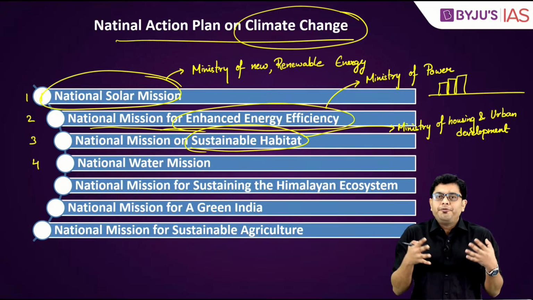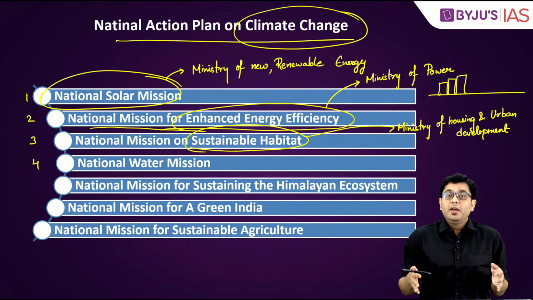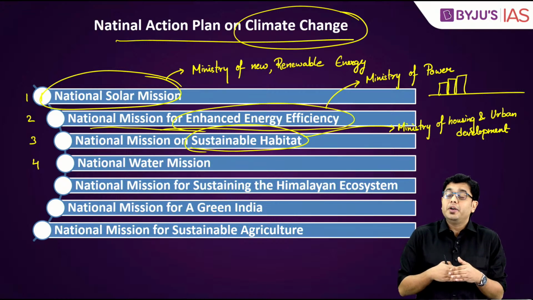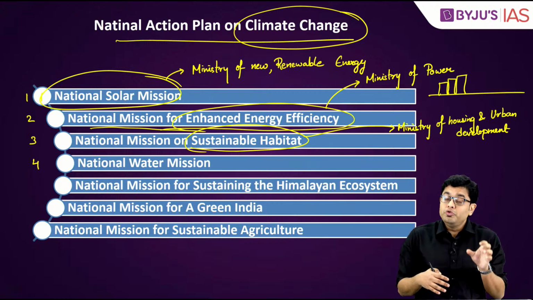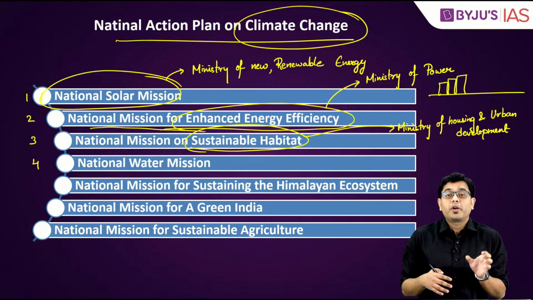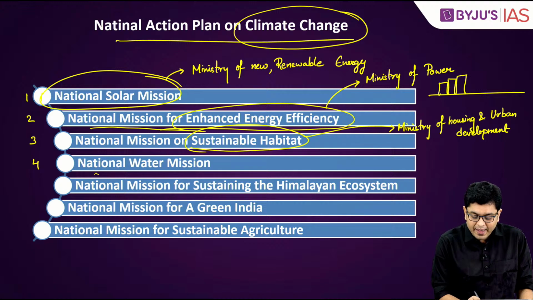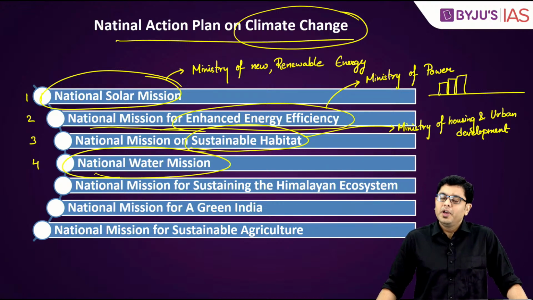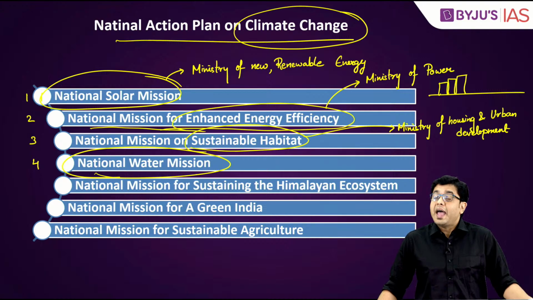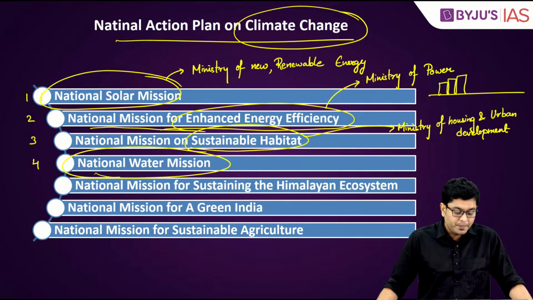So as the rainfall pattern is changing, the threat of water stress on our country is increasing. And that is why you do need sustainable water management as well, and hence the National Water Mission. It is actually carried out by the Ministry of Water and also Ganga Rejuvenation.